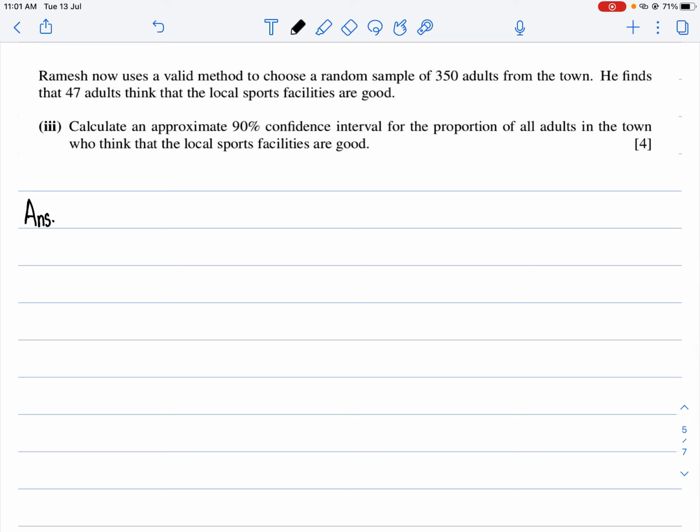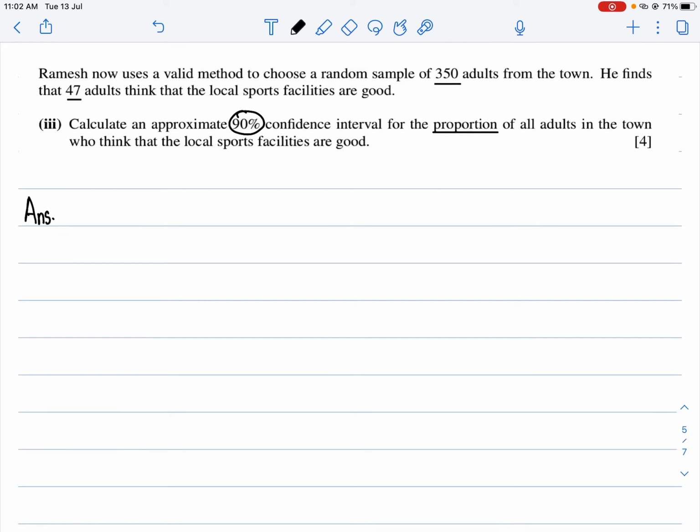Ramesh now uses a valid method to choose a random sample of 350 adults from the town. He finds that 47 adults think that the local sports facilities are good. Calculate an approximate 90% confidence interval for the proportion of all adults in the town who think that local sports facilities are good.